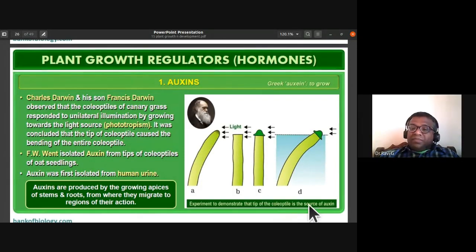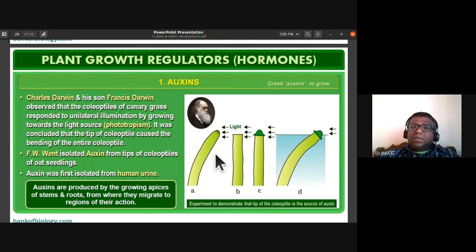In the third part, when they replaced the cut part of the coleoptile, it bent towards the source of light.